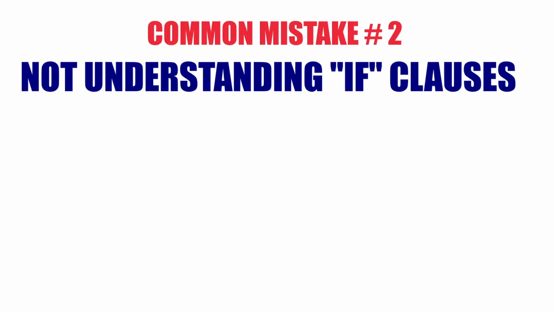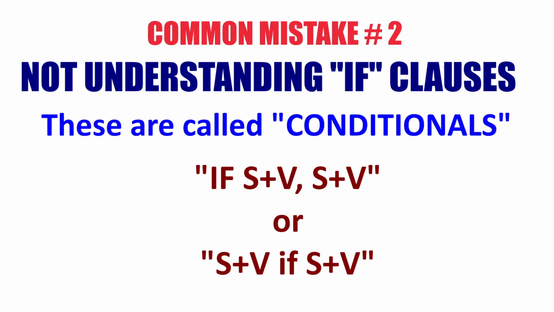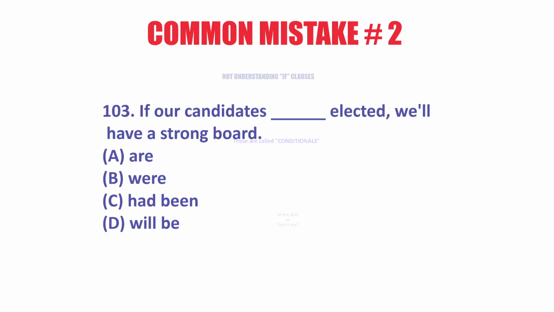Number 2, this is a common mistake, not understanding if clauses. You have probably heard of conditionals. Today we will look at if subject verb, comma, subject verb, or subject verb if subject verb. Here are a couple examples from TOEIC. Let's look at the first one.